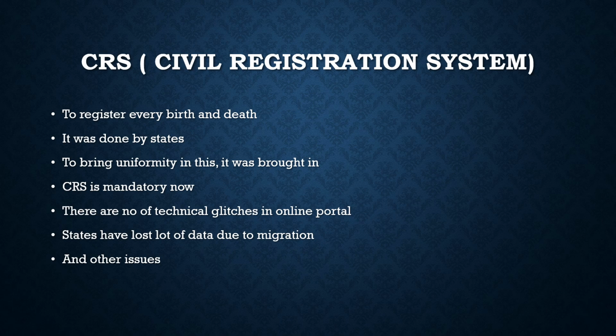Moving to another article, it is CRS, which is the civil registration system. In the civil registration system, some glitches have been found. So let's try to understand what this civil registration system is. It is the portal where we have to register every birth and death that happens in the country. Previously this registration was done by the states, manually, and after that the Registration of Births and Deaths Act was amended, and CRS has been made mandatory.